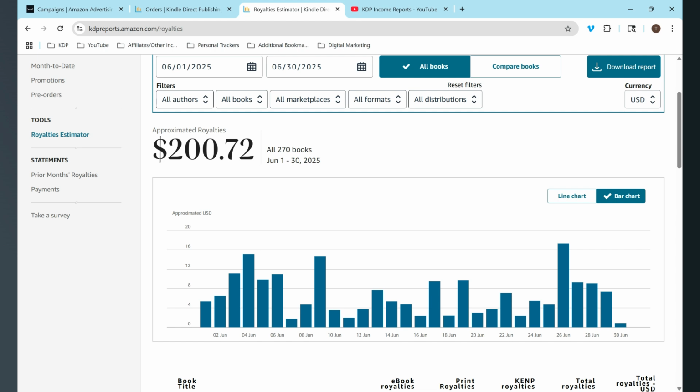But other books that sold, so I had 24 different types of books that sold for June 1st through June 30th, 2025. So out of the 270, 24 different books sold. I hope that makes sense. And most of them are that scrapbook paper, craft paper pad.